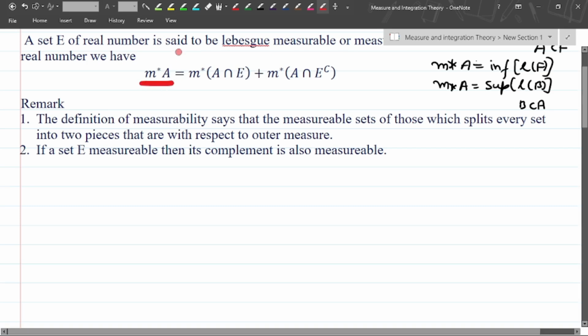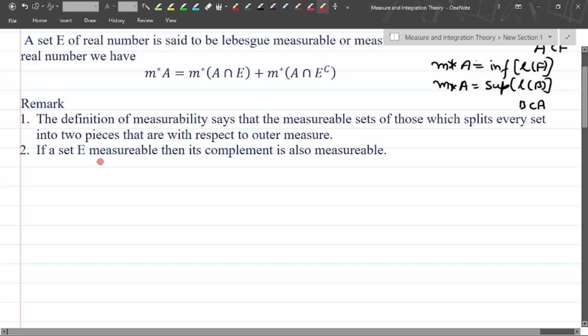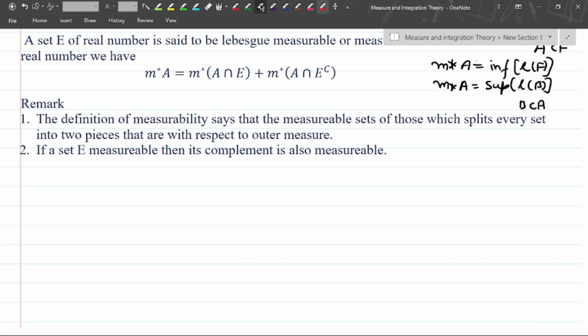So the outer measure of A splits into two parts in terms of E and the complement of E. If a set E is measurable, then its complement is also measurable. How will we prove it? We can easily prove it.